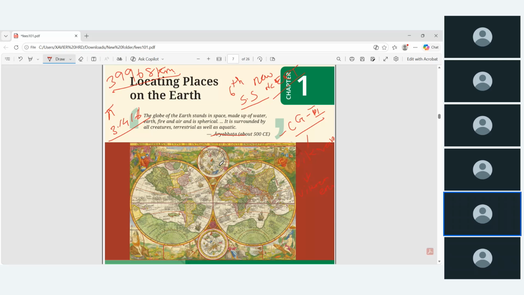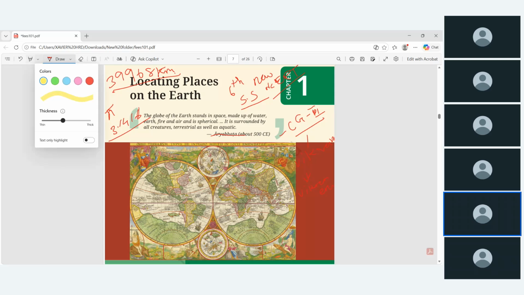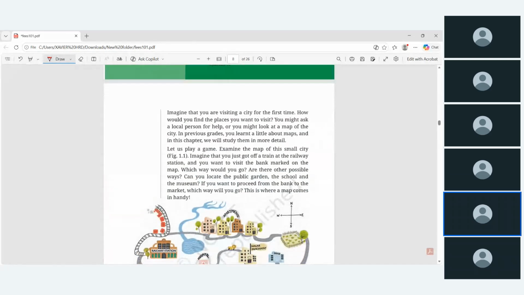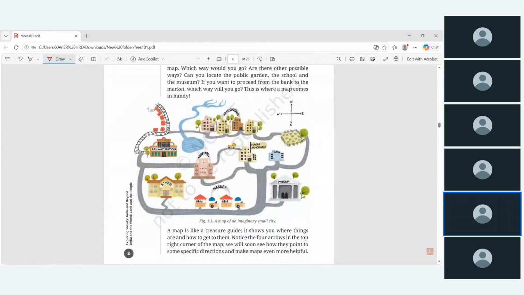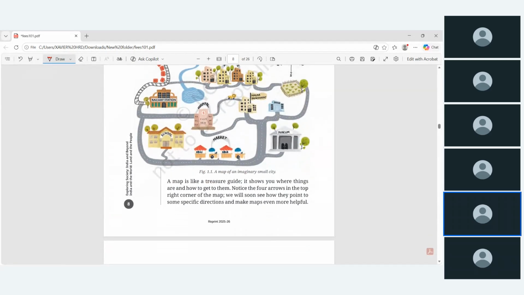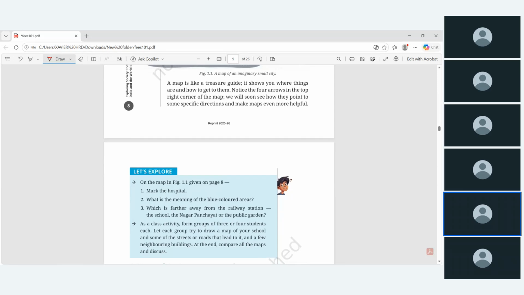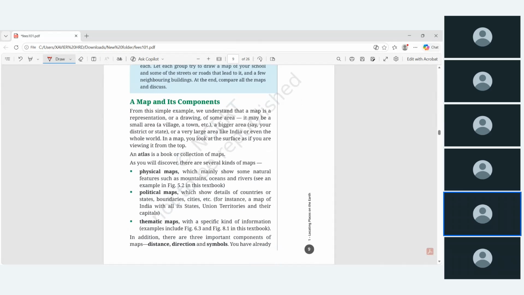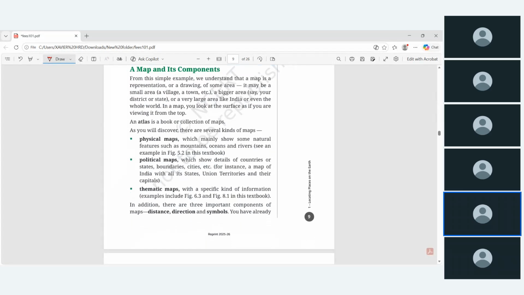Just to recall, when you were in school, whether state board or central board, you might have already studied this. So we'll go somewhat faster. The introductions are not needed, because they have given a very basic explanation for 6th standard kids, so we don't need these pages. But one more thing you can recall: what is a physical map, what is a political map, what is a thematic map.